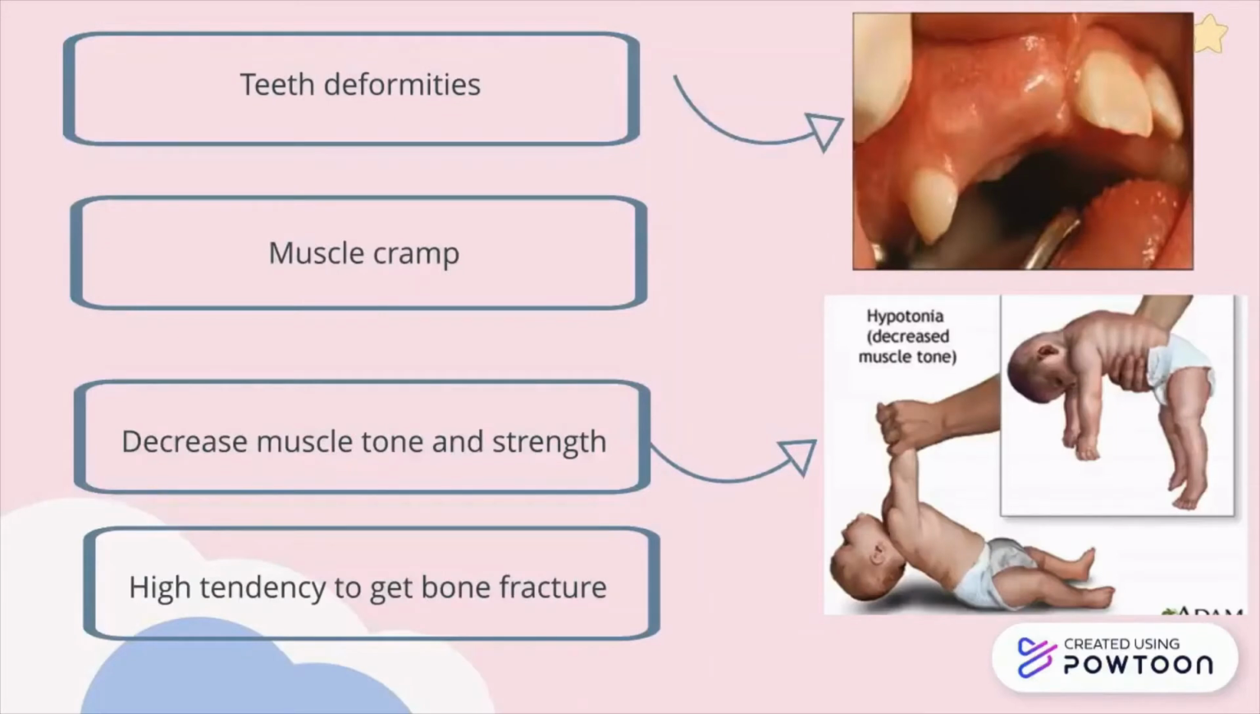Besides that, Rickets disease has also been associated with teeth deformity. Rickets disease has also been associated with muscle cramps, because a study has shown that hypophosphatemic rickets will alter the transmembrane potential of muscle cells and change the composition of the skeletal muscle, which will result in decreased muscle tone and strength, and also give a high tendency to get a bone fracture.